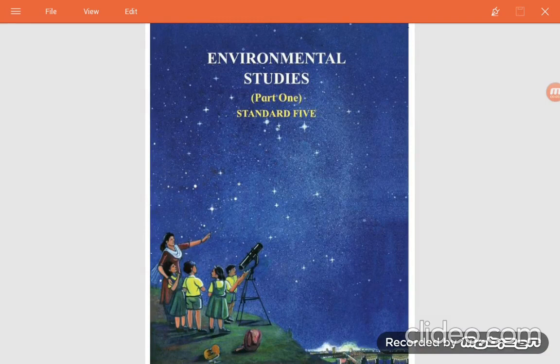Before starting the class, I would like to point out that environmental science has two parts, EVS 1 and EVS 2. EVS 1 contains science, geography and civics.